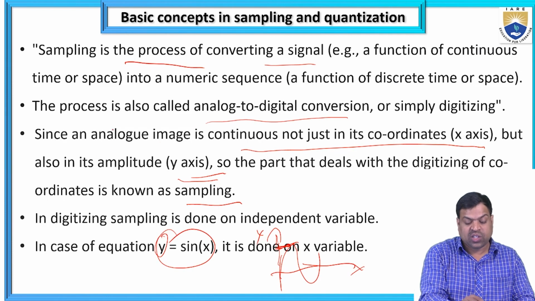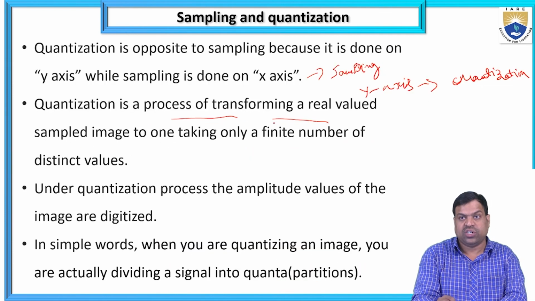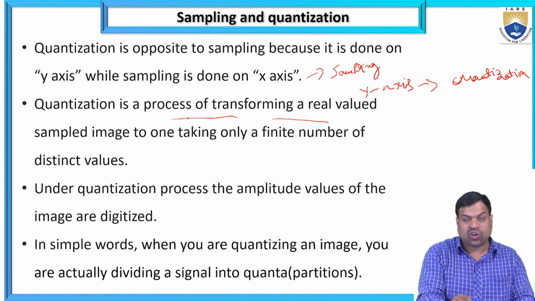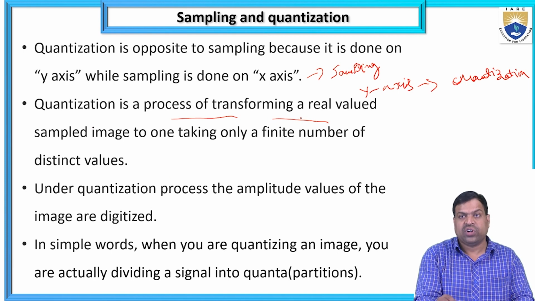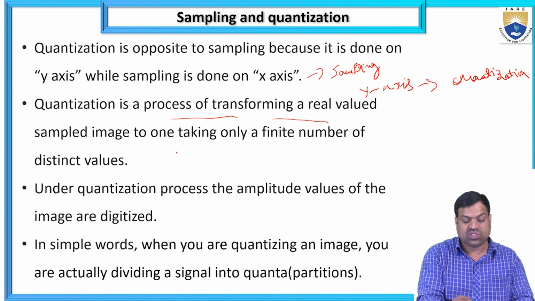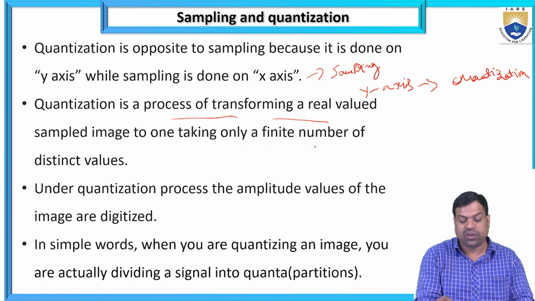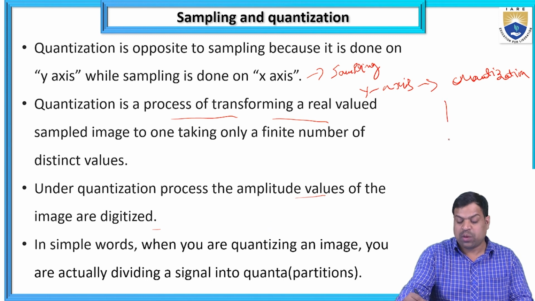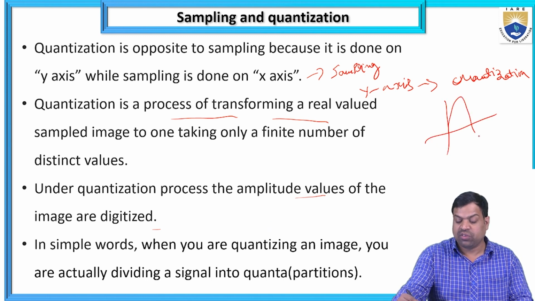Together the process is called analog to digital conversion. Quantization is a process of transforming a real valued sampled image to one taking only a finite number of distinct values. Under the quantization process, the amplitude values of the image are digitized. Suppose I take one signal, what are the amplitude values?